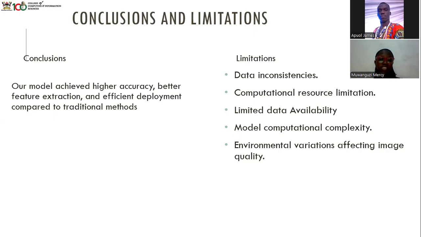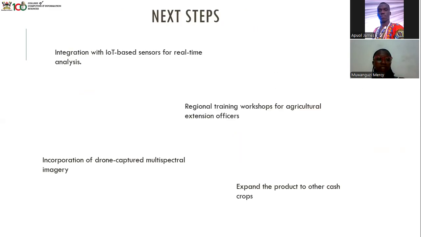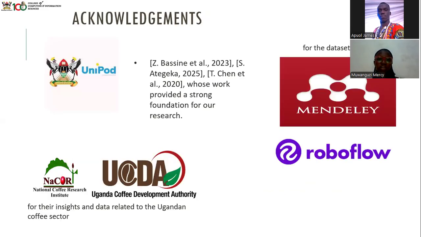Otherwise, we faced some limitations like data inconsistency, computational resource limitation, limited data availability, model complexity, and environmental variation, which affected the quality of the images. Our future work involves incorporating IoT-based sensors to cater for all aspects that affect a plant's growth. From there, we plan to do regional training workshops for agricultural farmers, incorporate drone imagery, and expand our product to different crops.